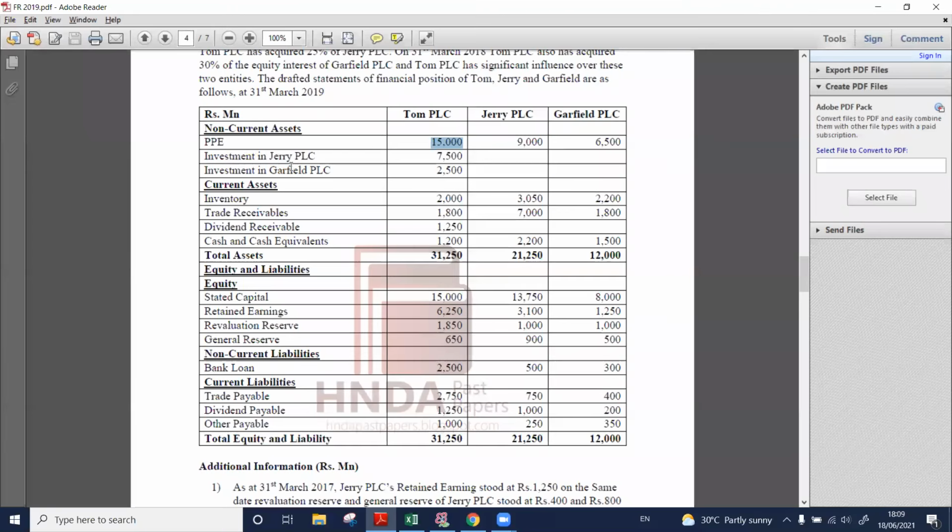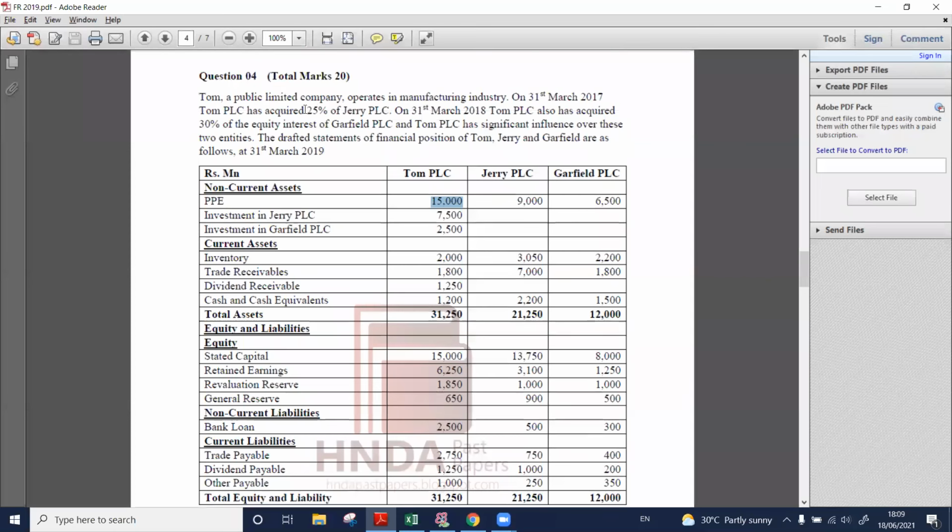Investment in Jerry and investment in Garfield PLC. මෙයාලගේ invest කරපු ගණන්. ඒ කියන්නේ මෙන්න මේ කියන 25% acquire කරගන්න, මෙන්න මේ කියන 30% acquire කරගන්න අපි කීයක් ගෙවුවද? ඒ figures තමයි මේ තියෙන්නේ. So I will consider it separately. For the moment, I am not going to consider it here.